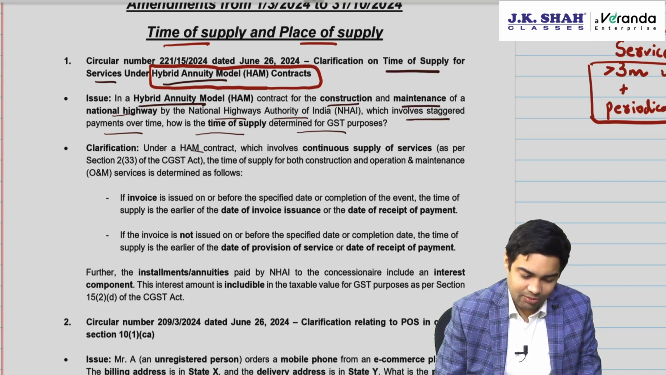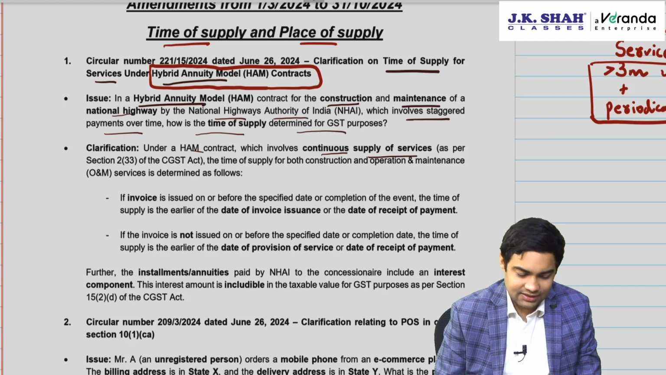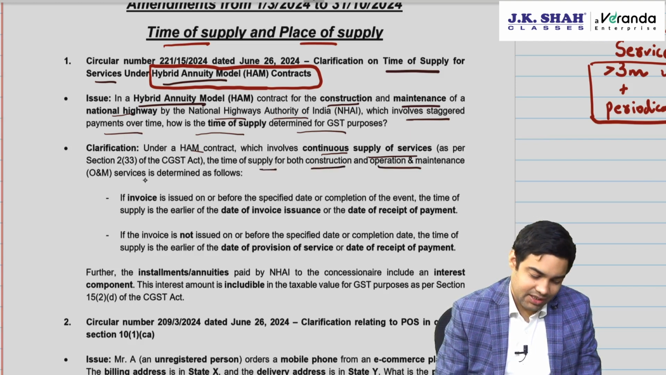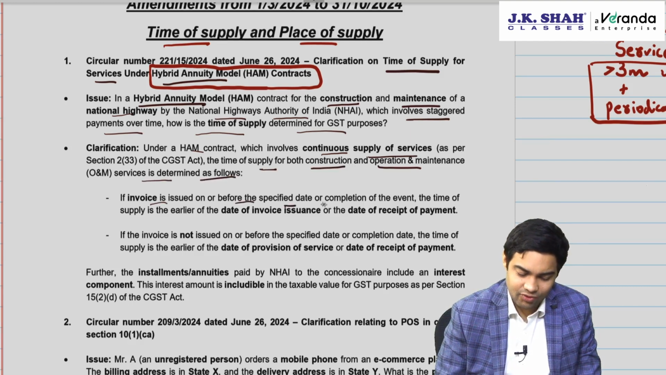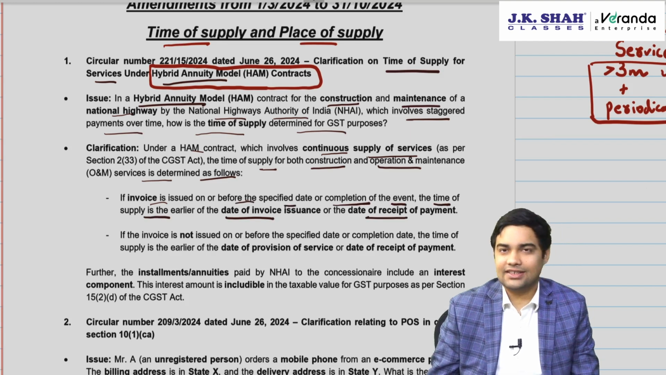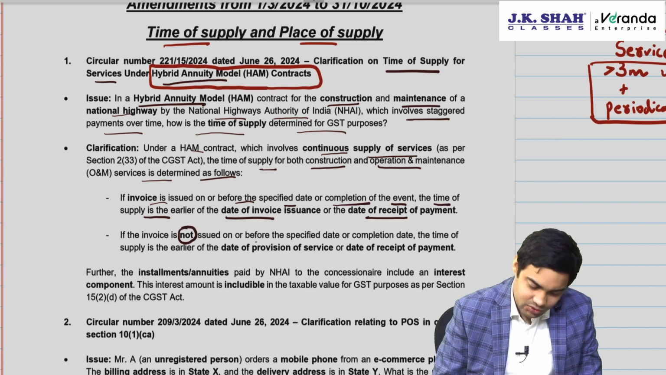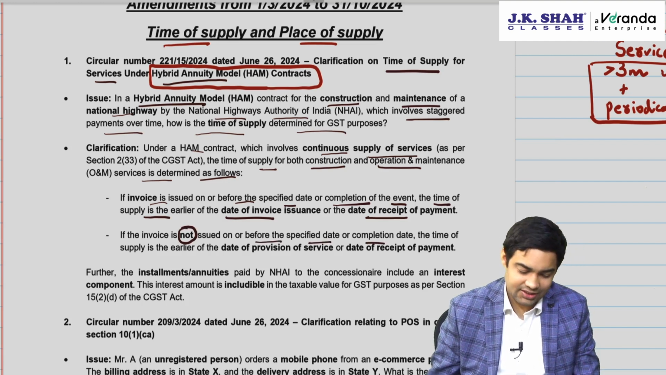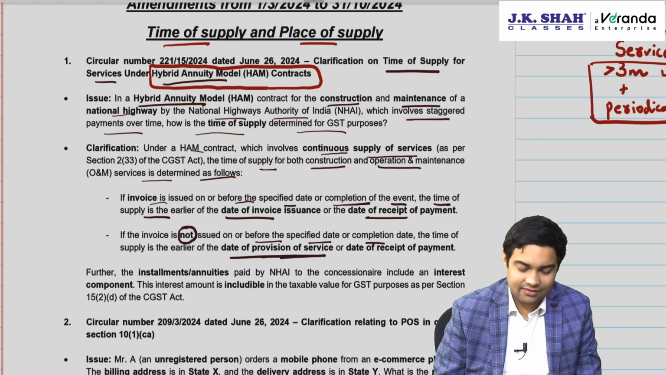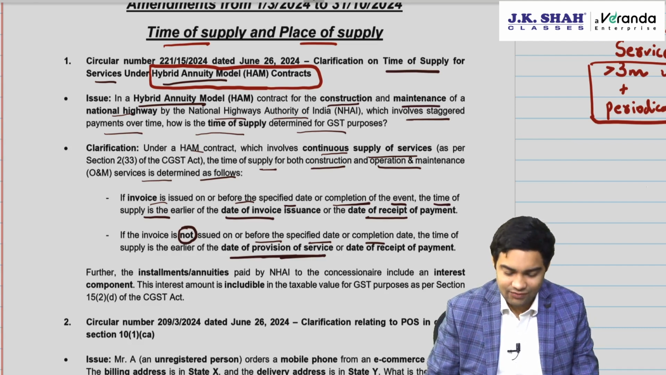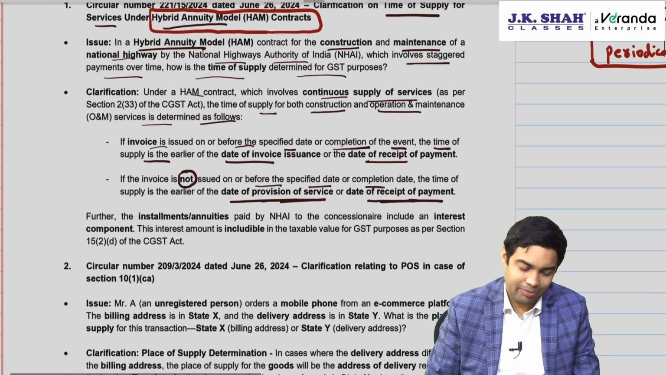Under hybrid annuity model contract, which involves continuous supply of service, the time of supply for construction and operation and maintenance will be determined as follows. If the invoice is issued before or on the specified date or completion of event, the time of supply will be date of invoice or receipt of payment, whichever is earlier. If the invoice is not issued on or before the specified date or completion date, then the time of supply will be date of provision of service, that is that specified date, or date of receipt of payment.